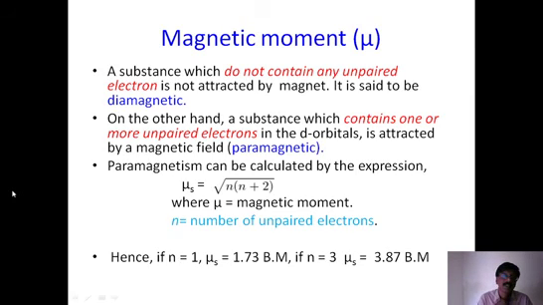Based on the number of unpaired electrons, we can check whether electron pairing is possible or not. Based on that, we can decide whether the ligand is strong or weak. This is a two-way understanding of things. We can go through theoretical values, or we can take the help of experimental values. Then we decide the nature of the ligand and also the number of unpaired electrons. So this is a very important development in understanding the nature of the complex by using this important property called magnetic moment.